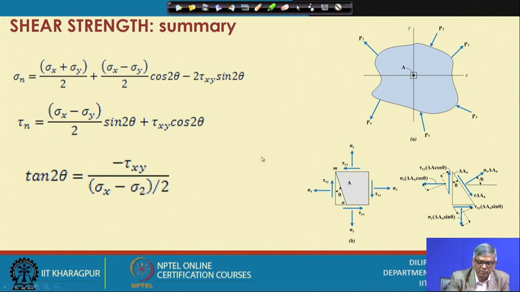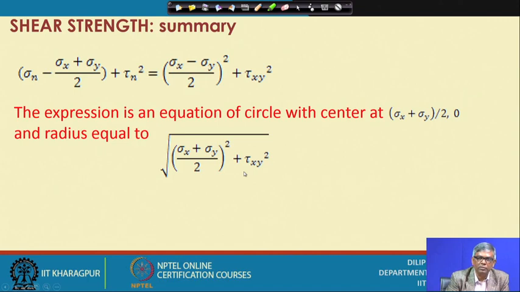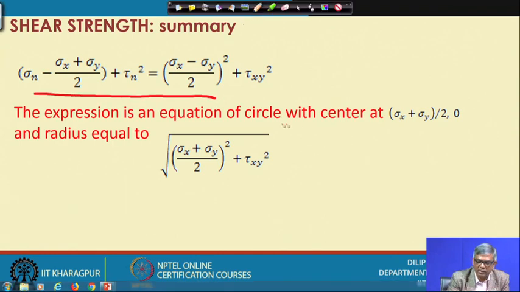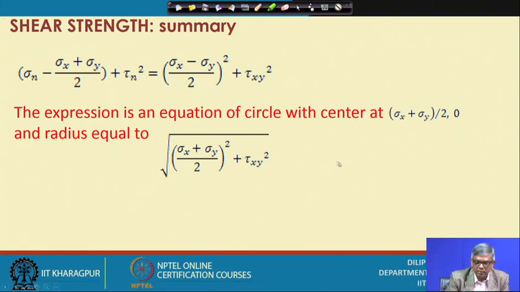Next, I have also shown that the value at a particular plane orientation theta can be anything. With the variation of theta, whatever values of tau and sigma we get, I have shown that the locus of those points is a circle. The equation of the circle is like this, with center at sigma x plus sigma y by 2, 0, and radius equal to this. This is also something I have highlighted.